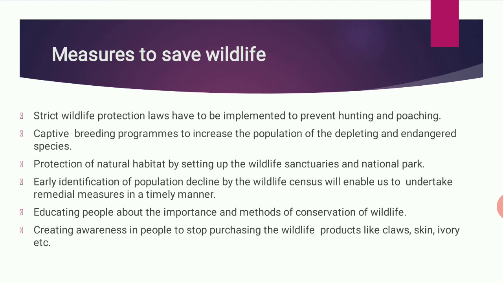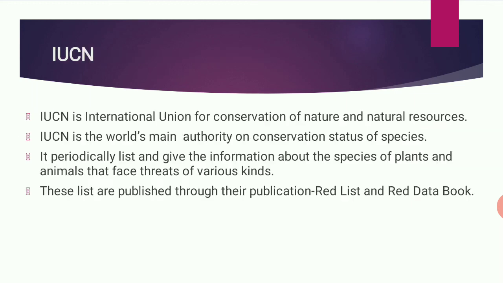So we have to take timely remedial measures so that these species do not die. Educating the people about the important methods of conservation of wildlife. Creating awareness in the people to stop purchasing wildlife products like claw, skin, ivory, etc. We have to stop the products which are prepared from the animals. So in this way we can save the wildlife.